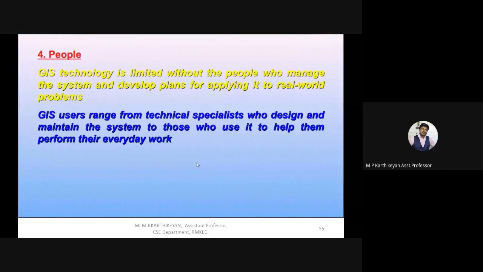For server maintenance too, separate people are needed. All these categories come under the fourth component. The first component is hardware, the second is software, the third is data, and the fourth is people. We are happy to say that all the persons in this meeting are also a component of this.